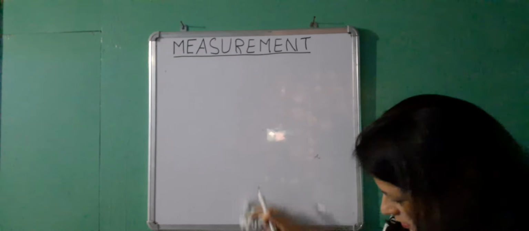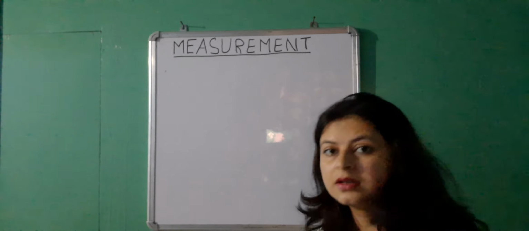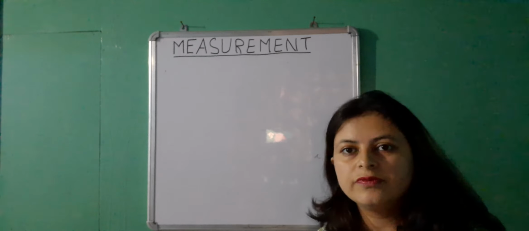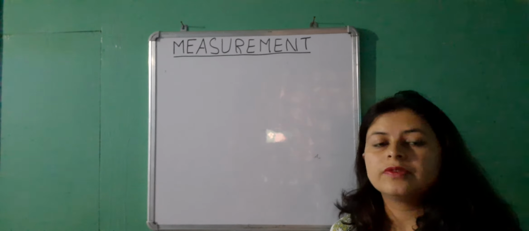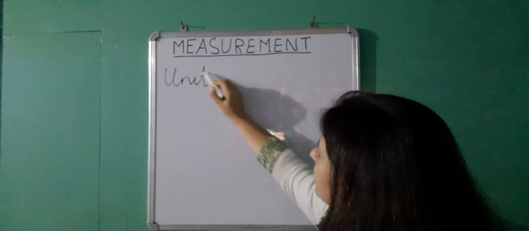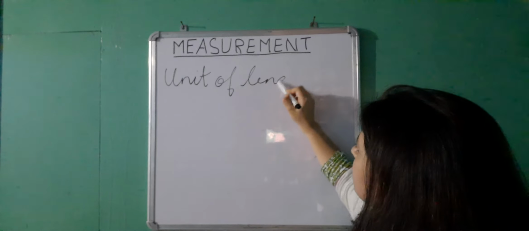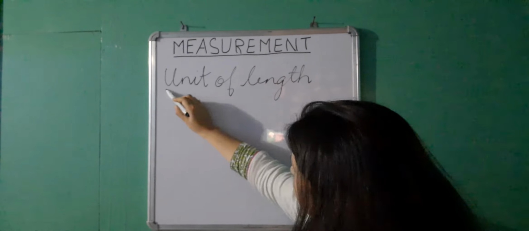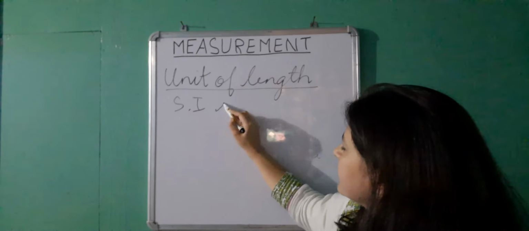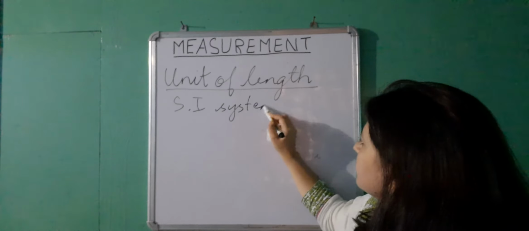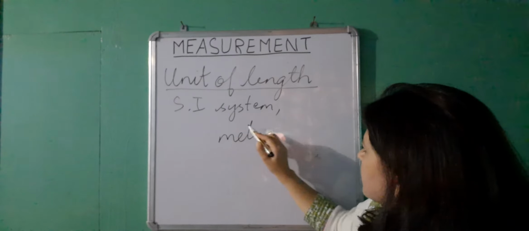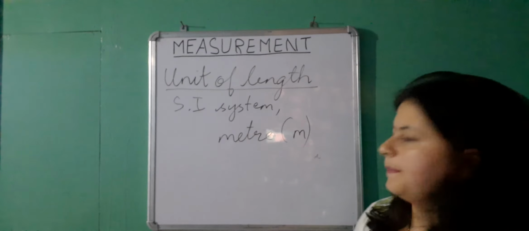Now we will go to the second one. We will learn the second topic for today's discussion. We will learn the units of length and the unit of time. So we will first learn about the unit of length. We will define the SI unit of length. So in the SI system, the unit of length is meter. The short form for which is M.